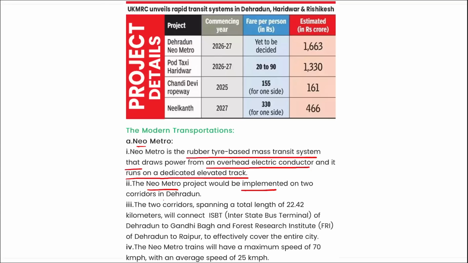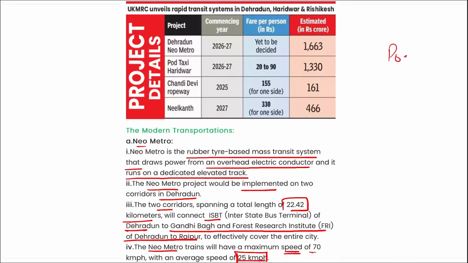The two corridors, spanning a length of 22.42 kilometers, will connect ISBT of Dehradun to Gandhi Bagh and Forest Research Institute of Dehradun to Raipur. Correct. The Neo Metro trains will have a maximum speed of 70 km per hour with an average speed of 25 km per hour.